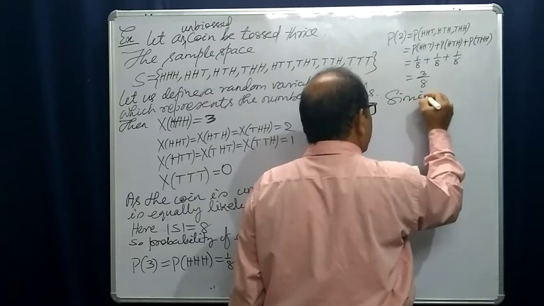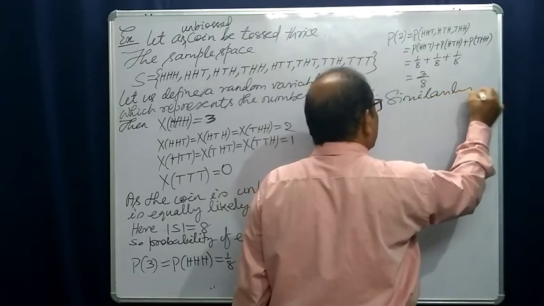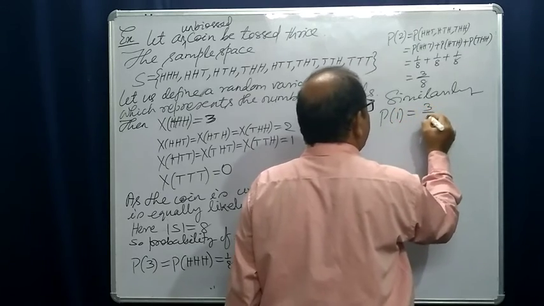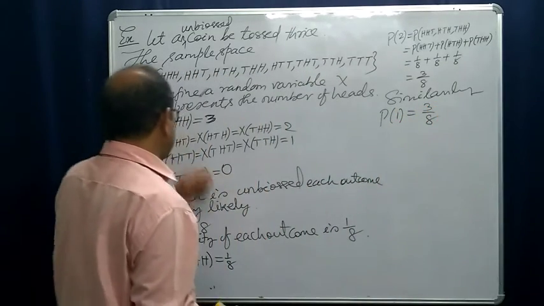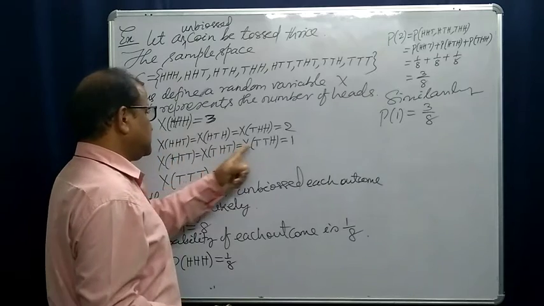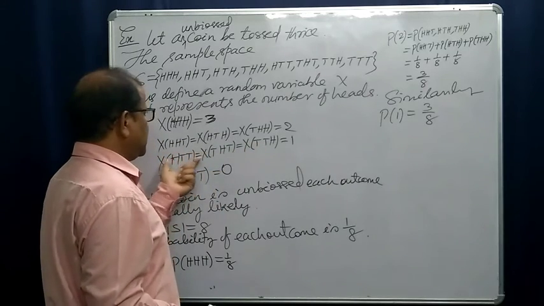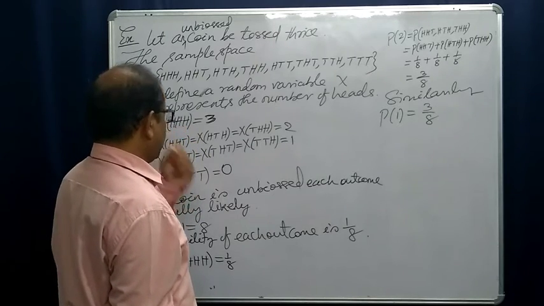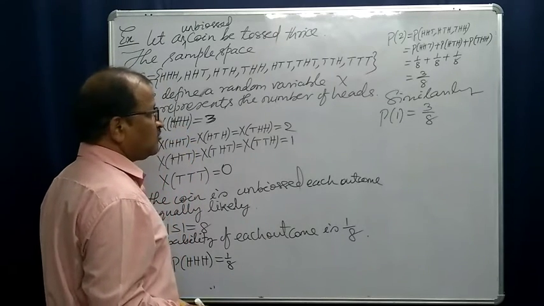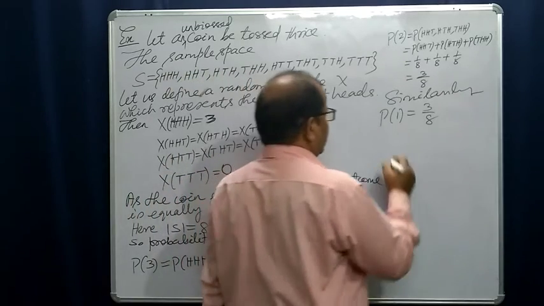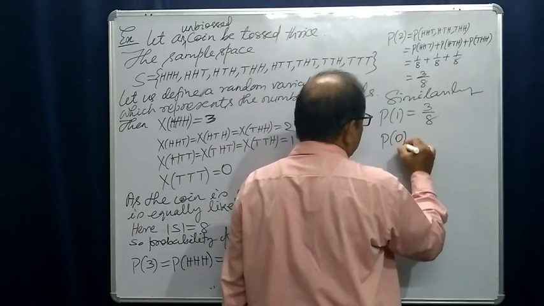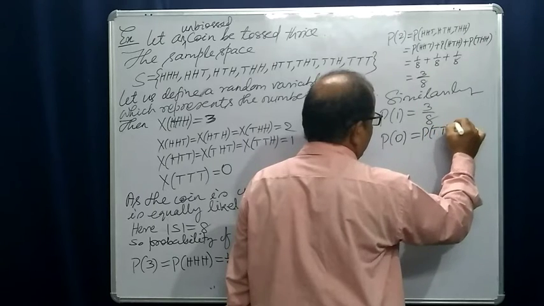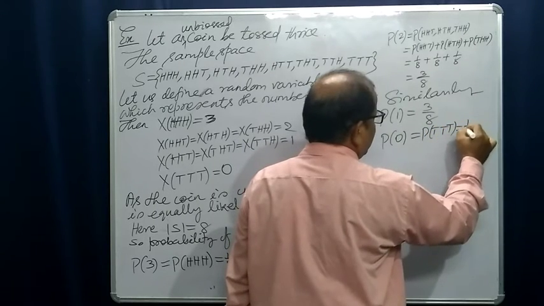Similarly, probability of 1 is also 3 by 8. You see there are 3 sample points. Probability of this plus probability of this plus probability of this is equal to 3 by 8. And what is the probability of 0? It is the probability of tail, tail, tail. That is 1 by 8.